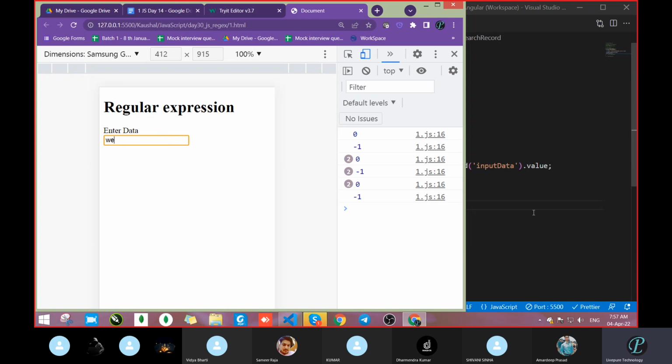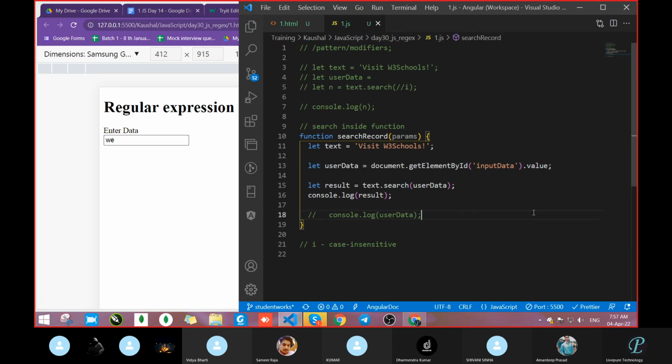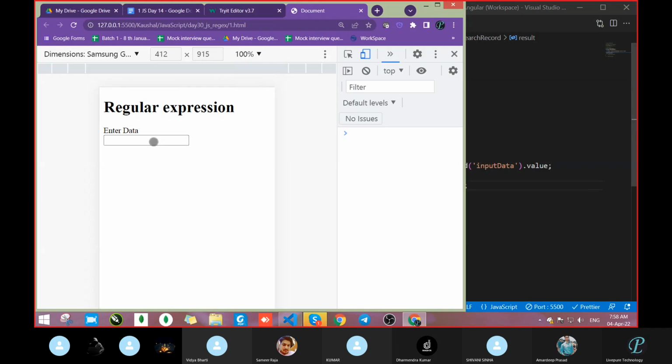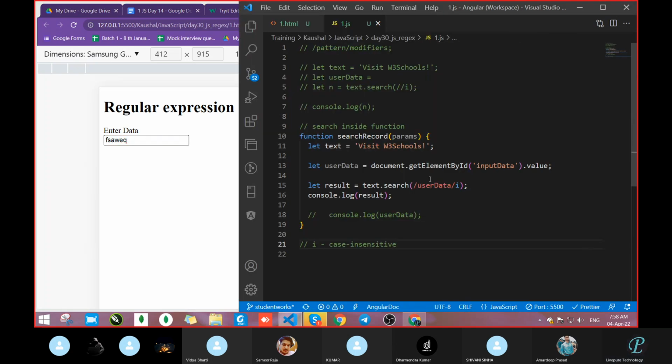Okay, it's giving 0 or 1 or minus 1, but it's not giving that value. I think some issue is there. Text dot search user data. Okay, let's go with case insensitive. To go case insensitive we want to add a regular expression. The pattern is this one and /i. Let's see. We got -1. Then again something. Why is it not working?